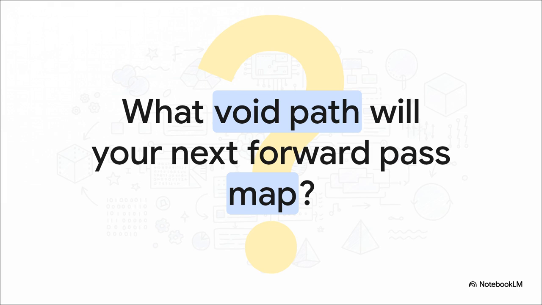So if your reality is simply an architecture of unmeasured choices waiting to be formalized, I'll leave you with this. What void path will your next forward pass map?